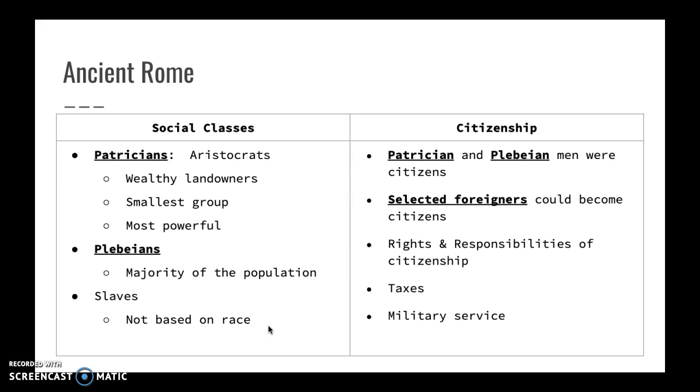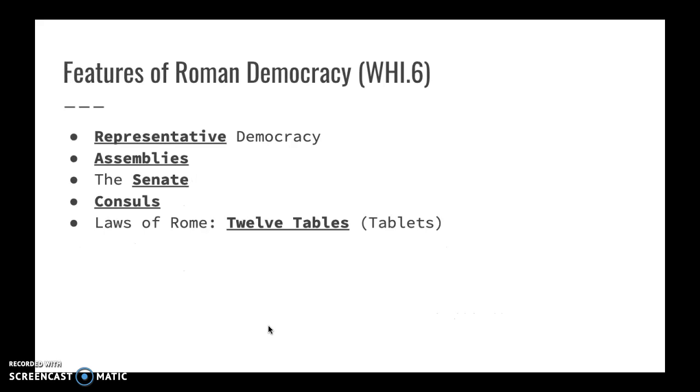Citizens had certain responsibilities and rights, such as the right to vote. Selected foreigners could become citizens. Most of them could not vote, however. And many of the responsibilities were things like paying taxes and being a part of the military. Roman democracy, you can remember because it's Roman with an R, representative democracy with an R.